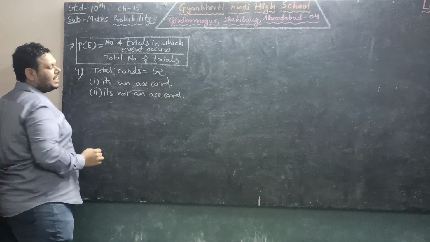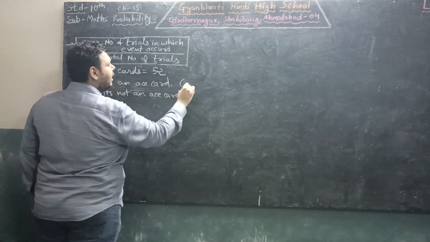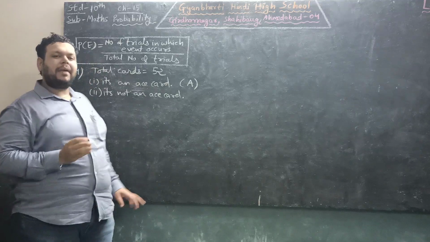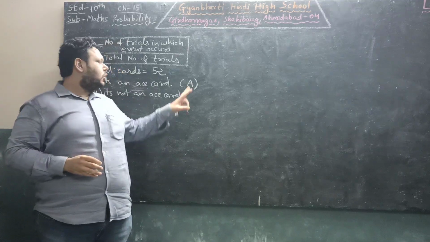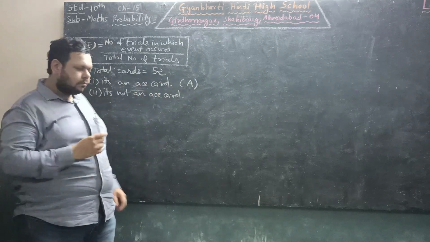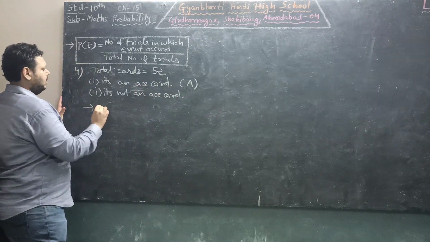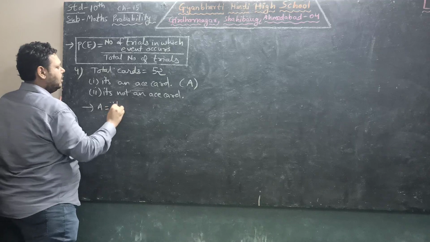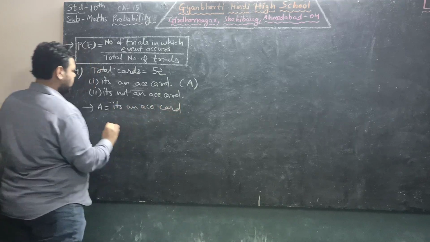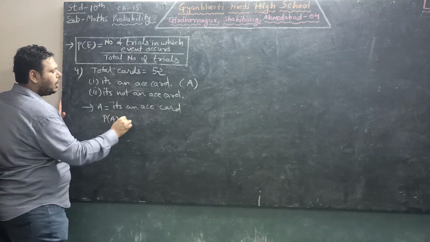So what is an ace card? So a card on which A is written, जिसको हम हिंदी में इक्का भी बोलते हैं. So a card on which A is written is known as ace card. So first event is A, it's an ace card. So how many cards are of ace?